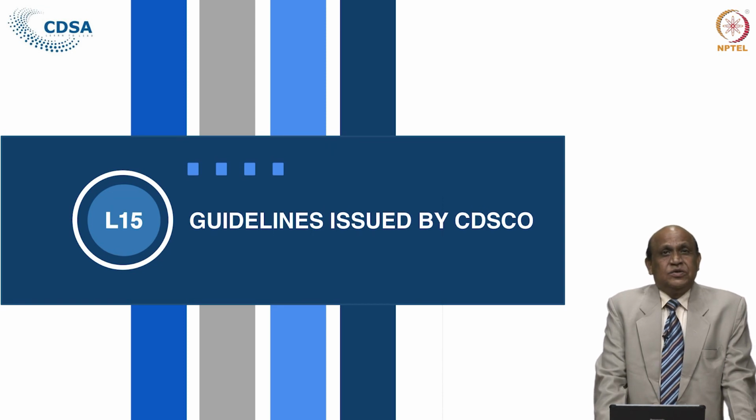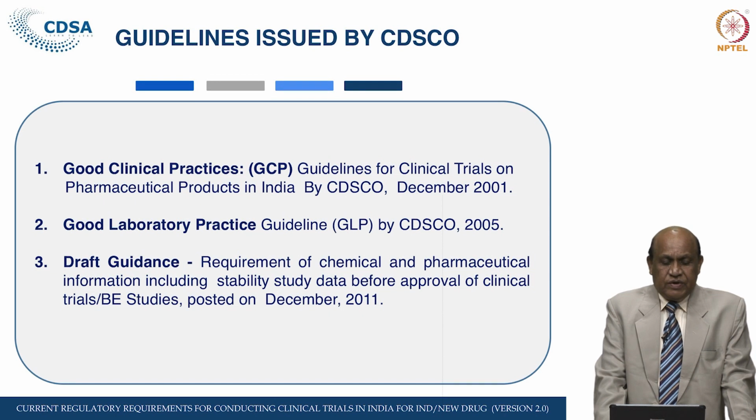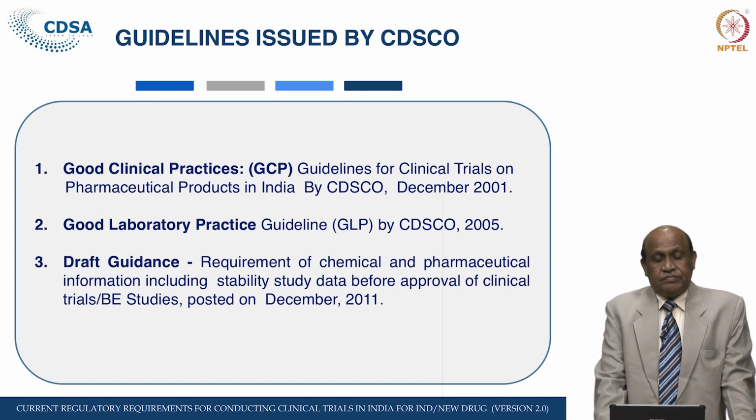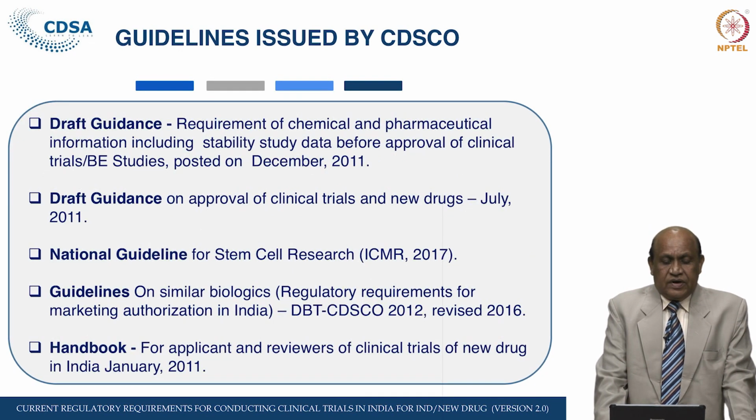Some guidelines are also issued by the CDSCO which are available at the CDSCO website, that is the DAB guidelines, requirement of chemical and pharmaceutical information, stability data in December 2011, DAB guidelines for approval of clinical trial process of new drugs in July 2011.